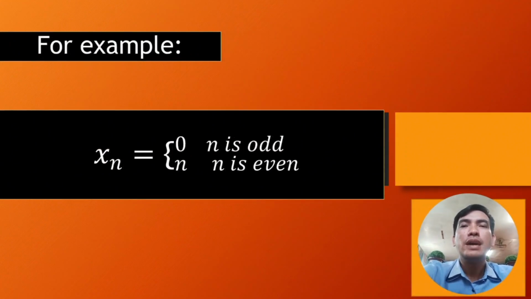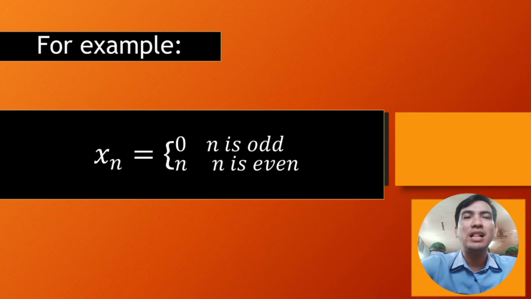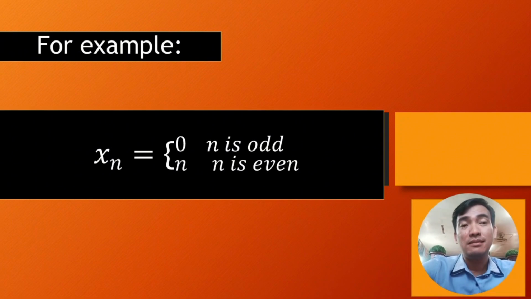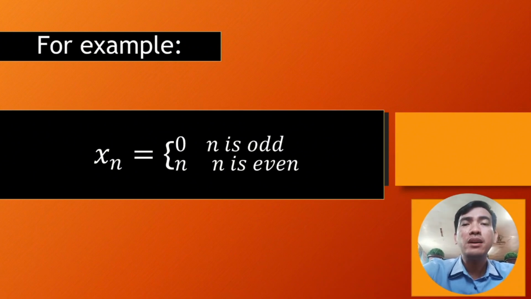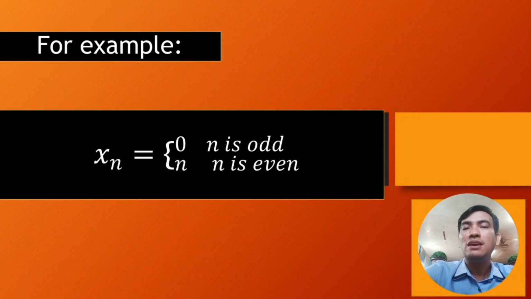We have here x sub n is the sequence with a value of 0 for odd n and a value of n for even n. Clearly, the odd terms make a convergent subsequence of 0, and the even terms will just diverge to infinity. So having a convergent subsequence does not guarantee that a sequence is bounded. But by the Bolzano-Weierstrass theorem, which we just proved, if a sequence is bounded, then it has a convergent subsequence.